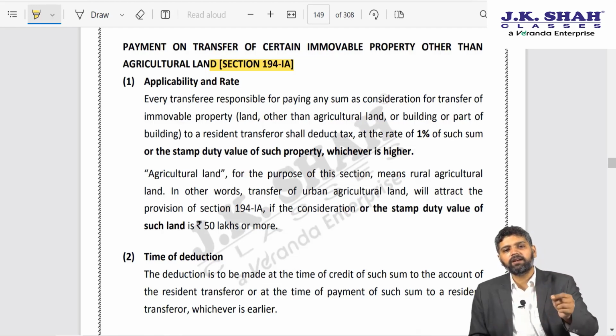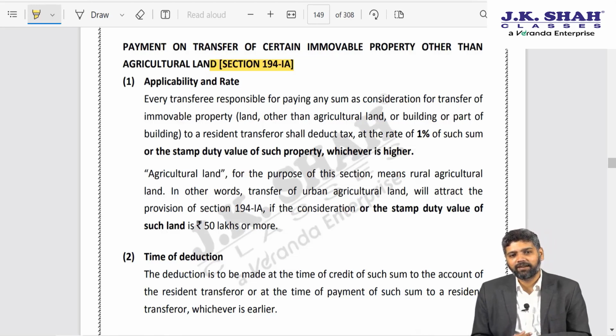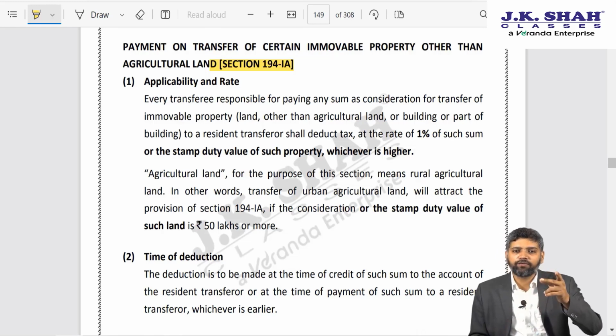But if the consideration did not exceed 50 lakhs, then in such scenario there was no need to withhold TDS. So let us say the same property I am acquiring for 48 lakhs. Now there is no need to deduct TDS. The amendment this year is that I would be required to withhold tax on the higher of agreement value or stamp duty value. If either of them exceeds 50 lakhs, then I am required to withhold tax at the rate of 1% on whichever is higher.